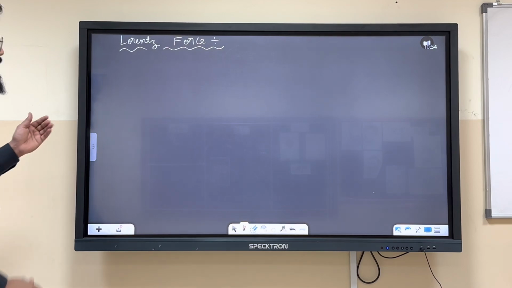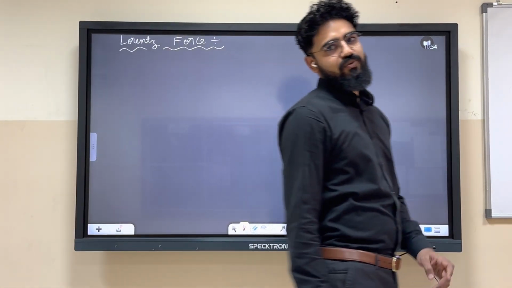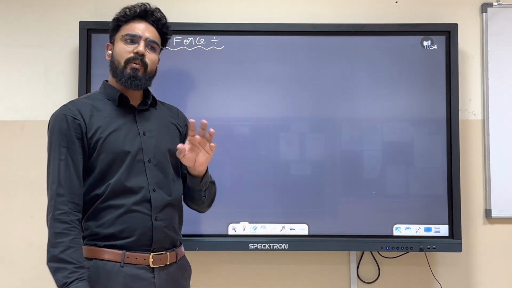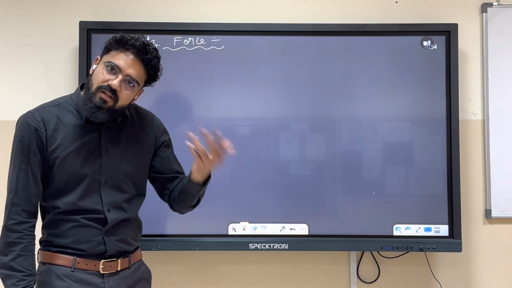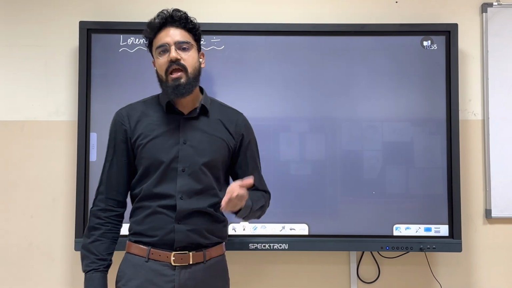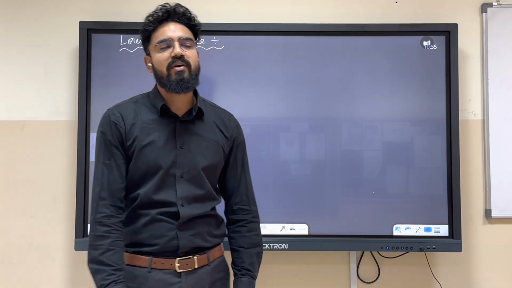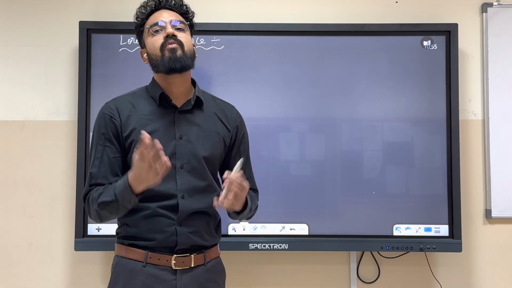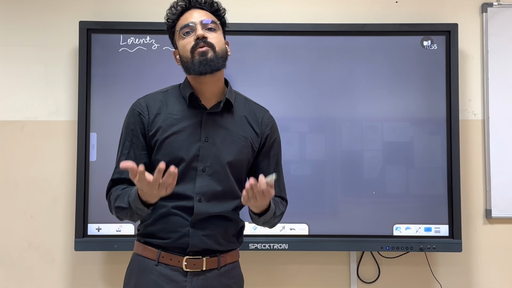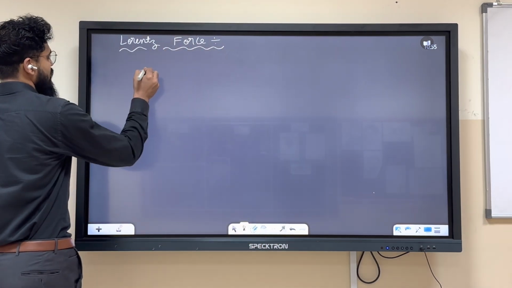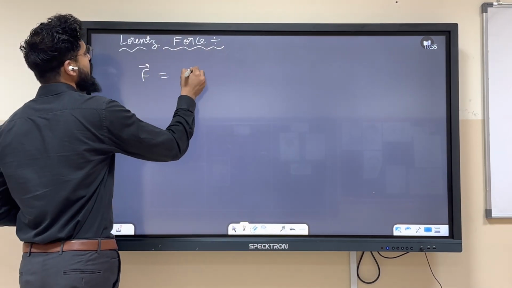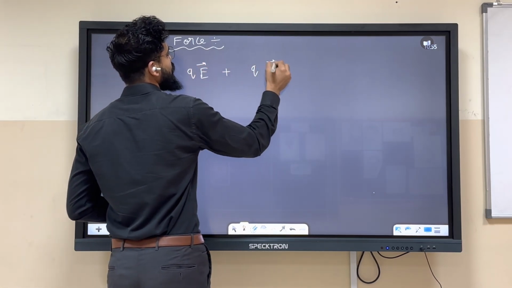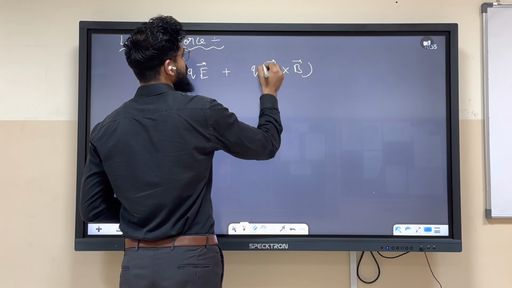Now we are going to discuss Lorentz force. You already know the Lorentz force, I'm just naming it. If a charge is placed in an electric field and a magnetic field, which force will act on it? Obviously, logic says both of them should apply. This is what Lorentz was saying: force equals QE plus Q into V cross B. This is known as Lorentz force.